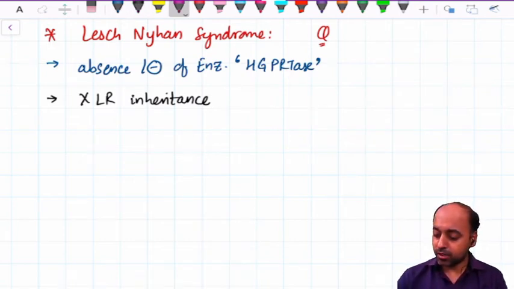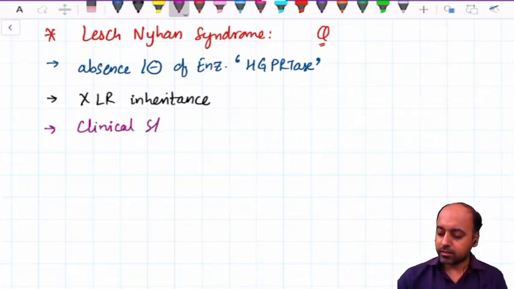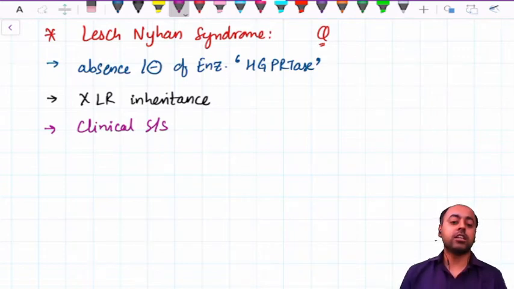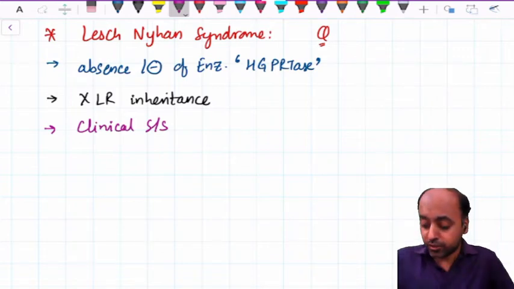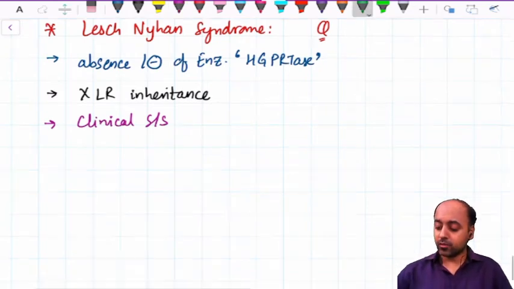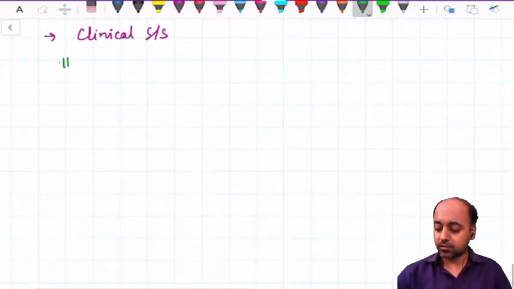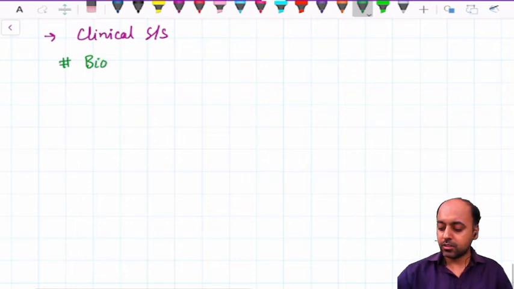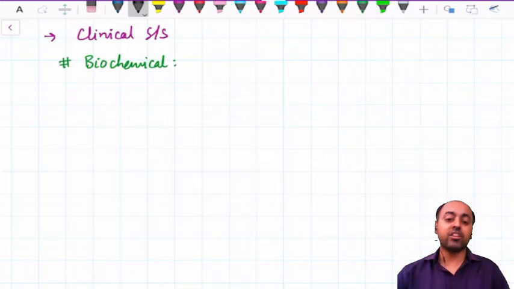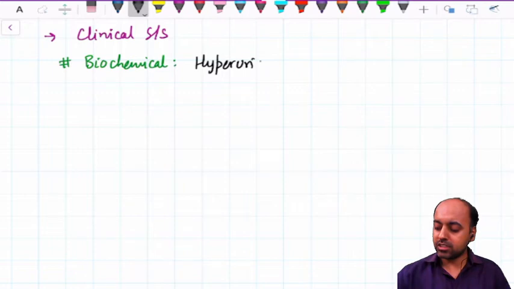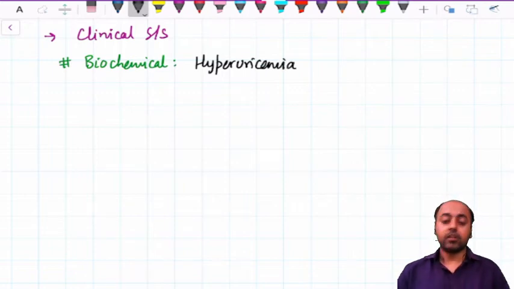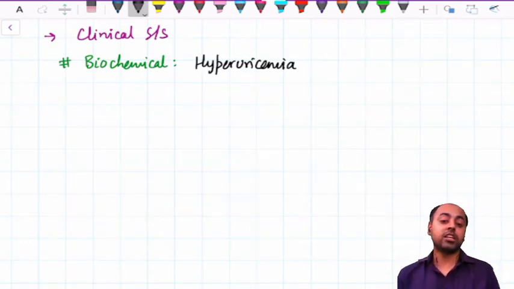And most importantly, what are the clinical signs and symptoms? When you describe the clinical signs and symptoms, we describe them under three headings. First, the biochemical finding. The biochemical finding is very characteristic and very important, which in this case is hyperuricemia. We'll come to the cause of why the hyperuricemia is occurring in the Lesch-Nyhan syndrome.